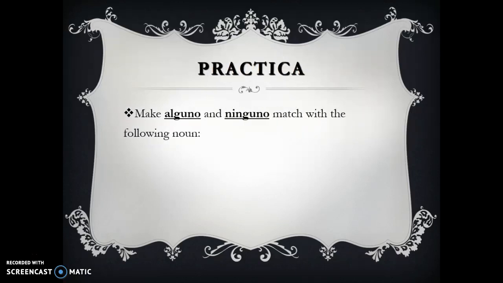let's make alguno and ninguno match with the following noun. So if we have the noun chico, how will we say some boy or none or not any boy?